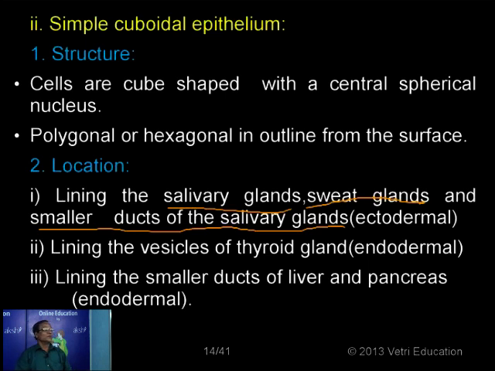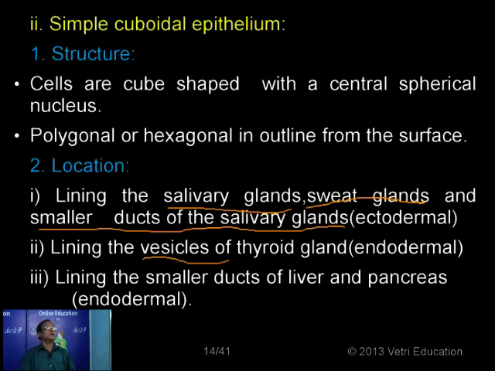Then number 2, the thyroid gland. The thyroid is made up of many small vesicles called follicles. I will show the diagram. The vesicles have a cavity, and such vesicles are simply called thyroid follicles.